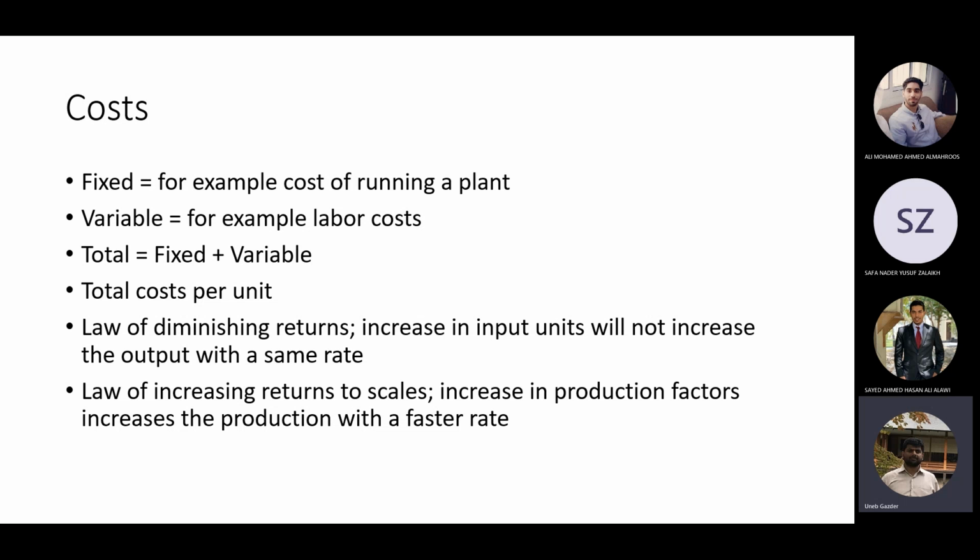So the law of diminishing returns and the law of increasing returns are inverse, opposite to each other. Diminishing return is when the increase in production effort is more compared to the rate of increase in output, and the law of increasing return is when the rate of increase in output is higher than the increase in production effort.